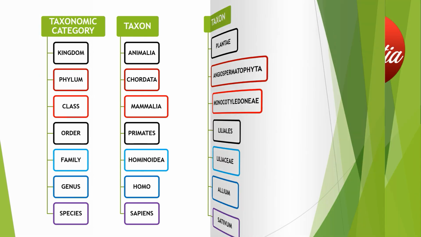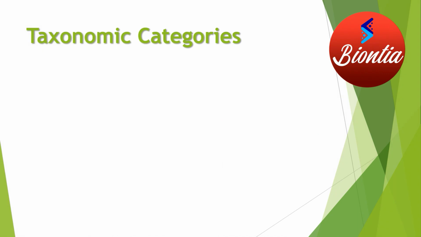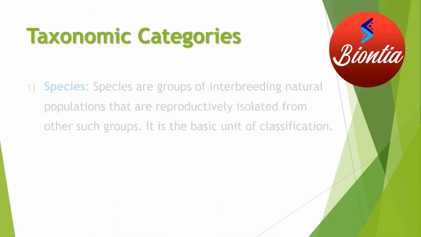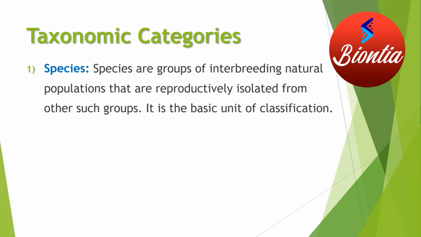Next, let us start with the taxonomic categories, description wise. Let us see the first one, what is a species. Species is a group of interbreeding natural populations. Obviously, a species is a group of population that can interbreed and reproduce. That is the basic definition of a species, and it is also the basic unit of classification.